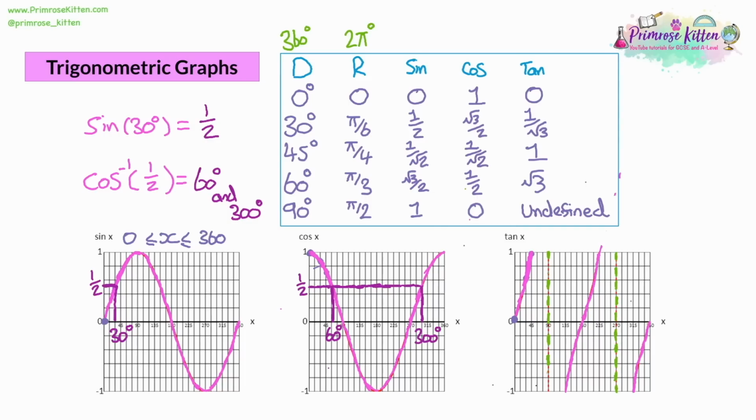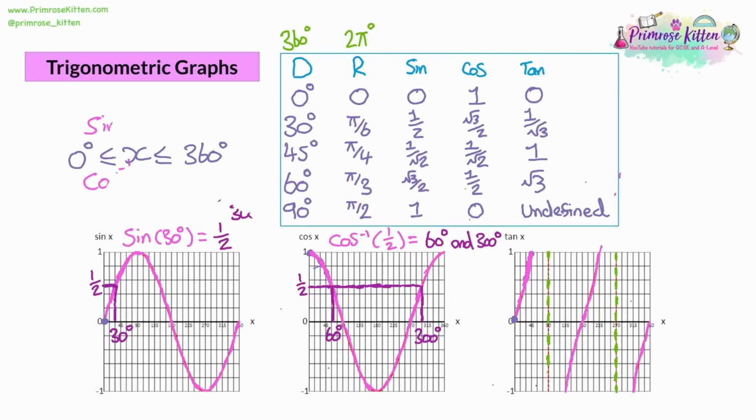So if you get a question and it says the range of values is in between 0 and 360 with this confusing looking notation here, all that means is that there are infinite answers and you only want the answers in between 0 degrees and 360 degrees. And you might see different ranges. You might see -180 to +180, for example, or you can see ranges written in radians. And you'll know it's radians because it will have pi written as part of the angle.